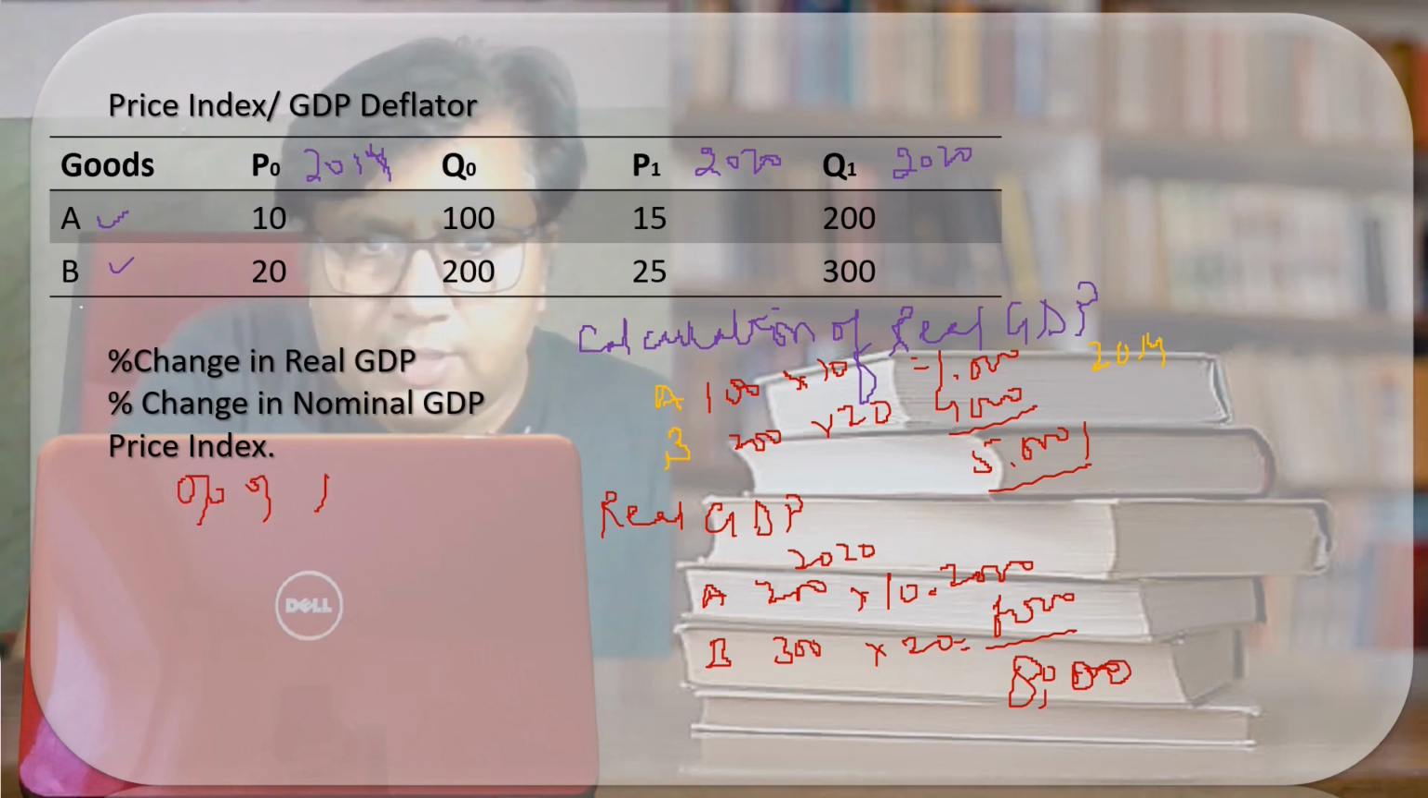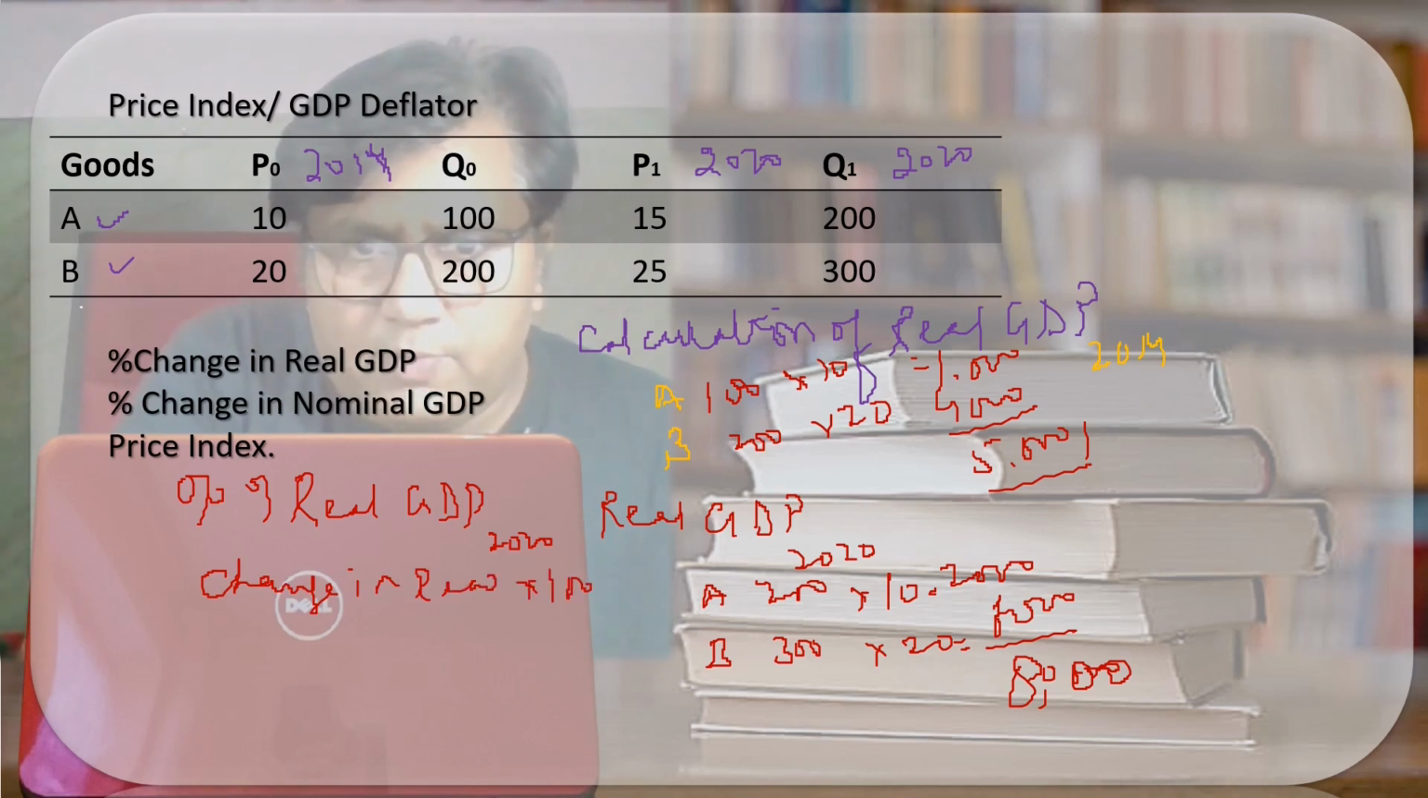Let us see the percentage change of real GDP in the year 2020. The formula is change in real GDP multiplied by 100 divided by real GDP of the base year. It means 2014. So here the difference is 3000 multiplied by 100 divided by 5000.